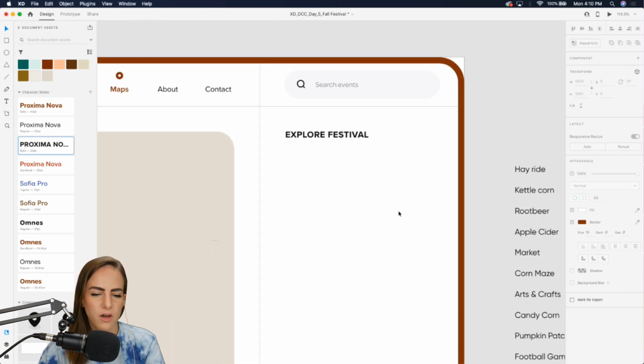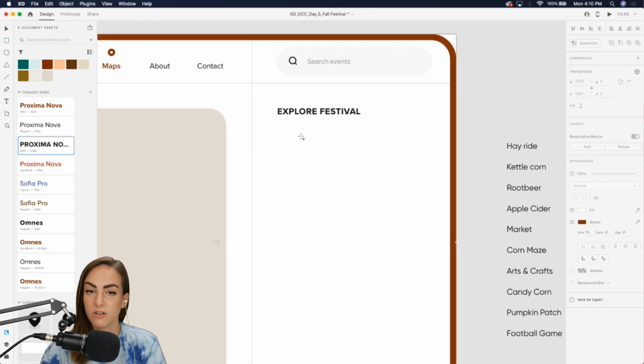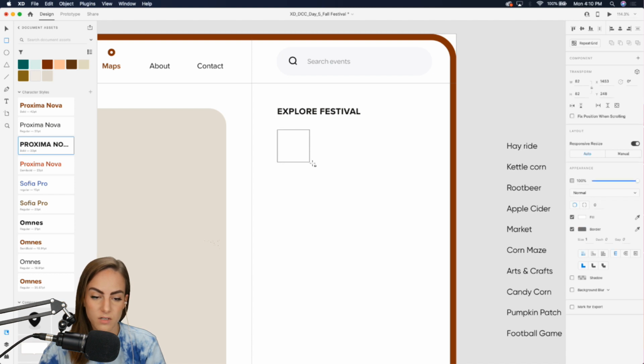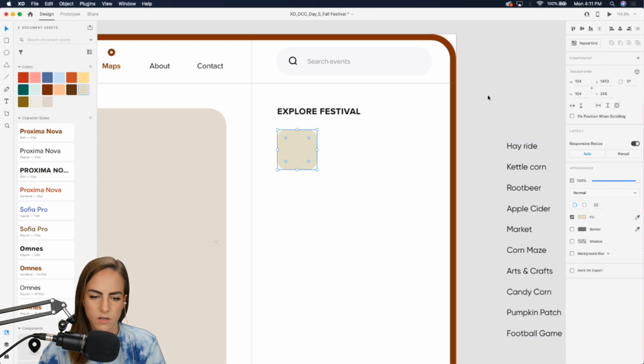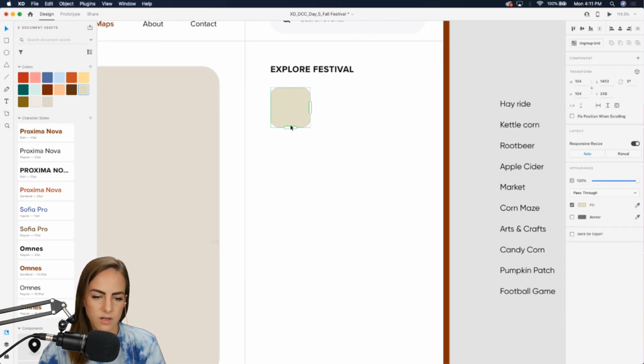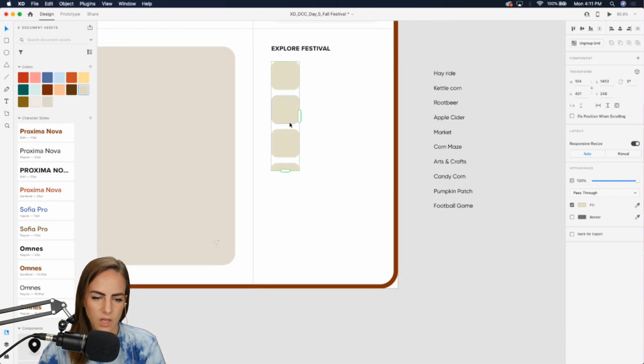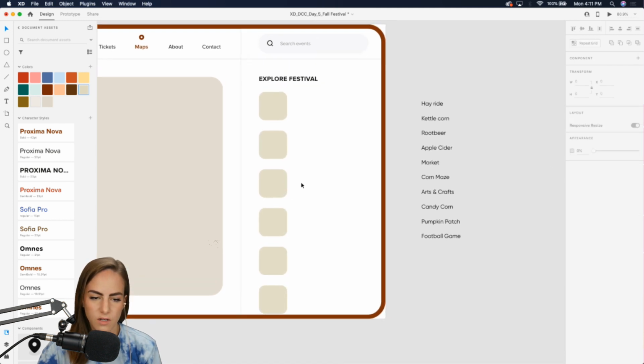Okay, and then below that, let's add a repeat grid of some squares that we can put icons in. And I'm just bringing in that radius just a touch. And then we can change the background and do a repeat grid down here. I just want to make sure these are big enough to put like kind of an illustrative icon in each of these. And you can make as many as you want, doesn't really matter.